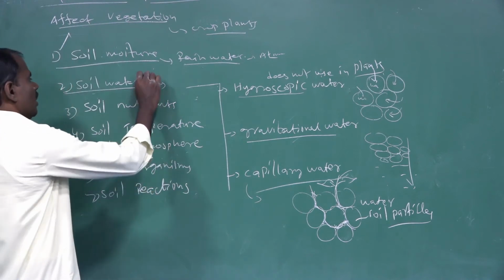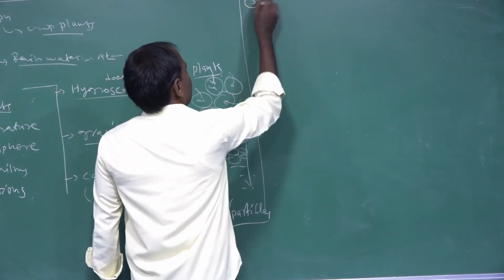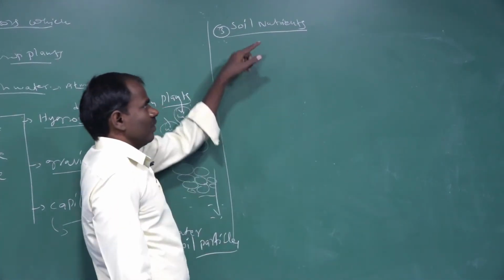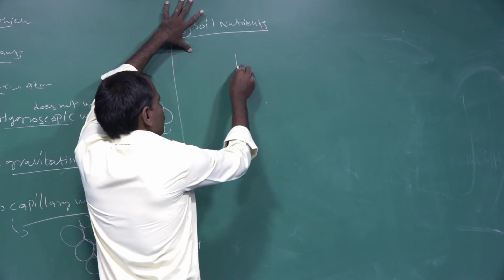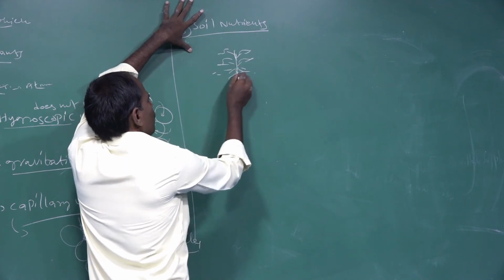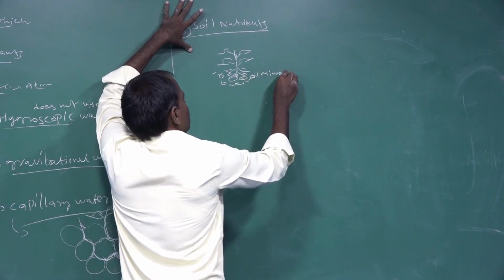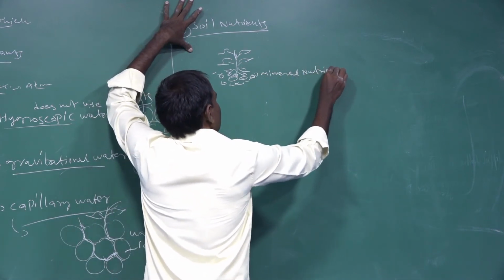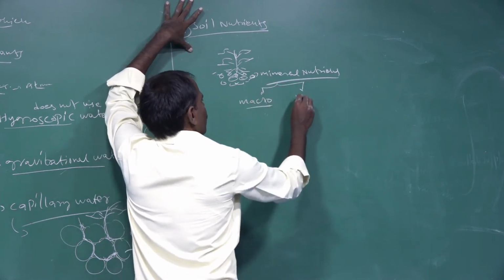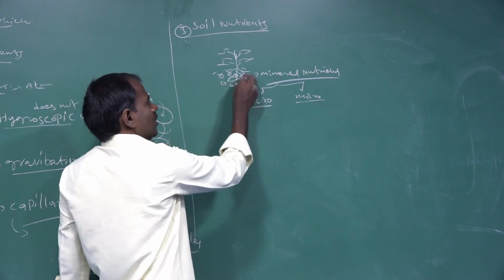The next one is soil water, and the third one is soil nutrients. These are the nutrients the plants absorb, and plants grow in the soil particles. The soil particles contain many mineral nutrients, macronutrients and micronutrients. These macro and micronutrients are found only in soil particles.